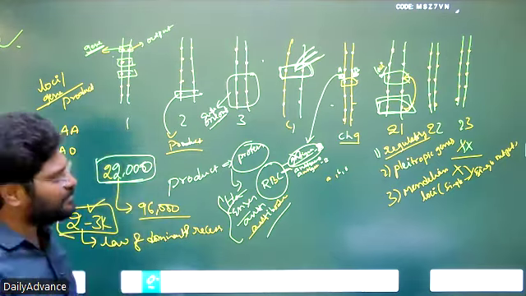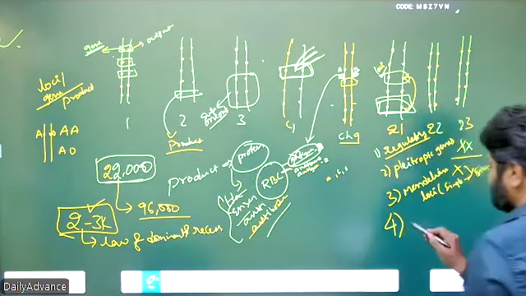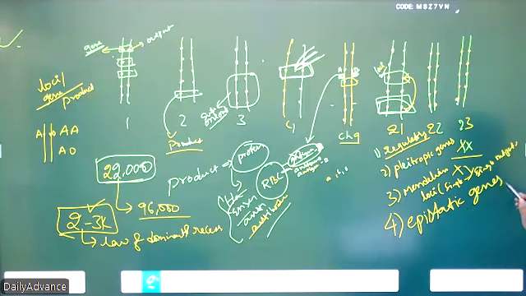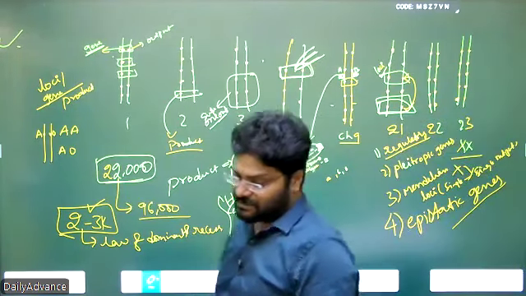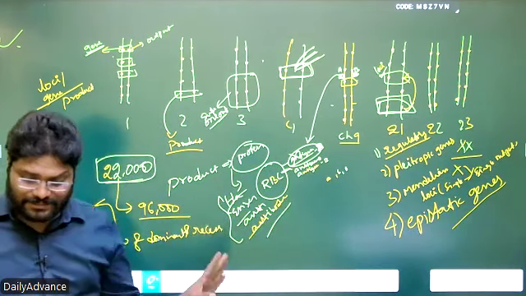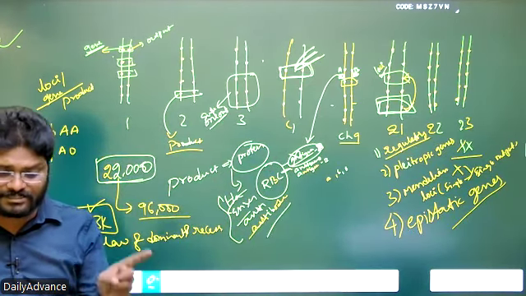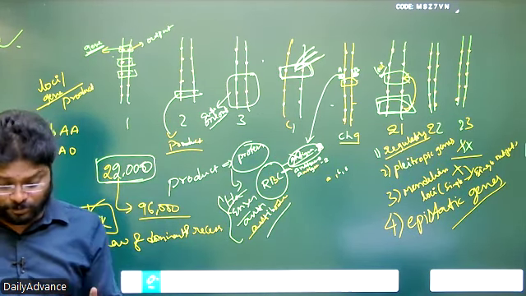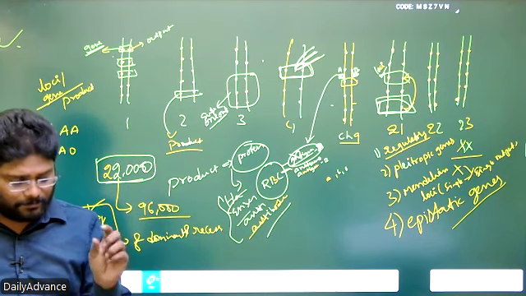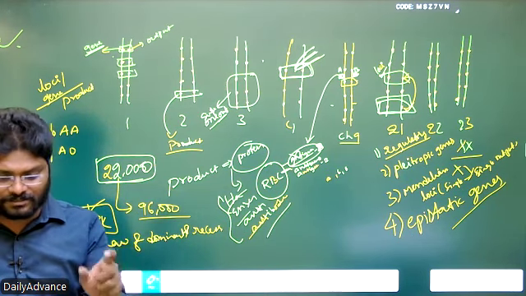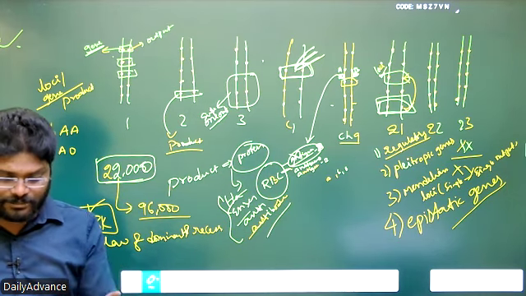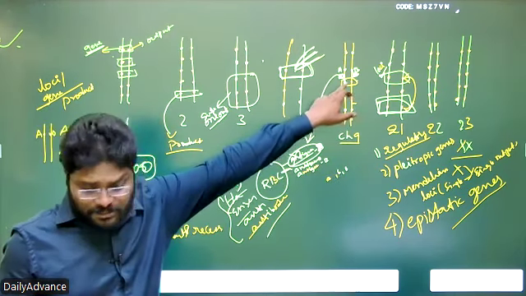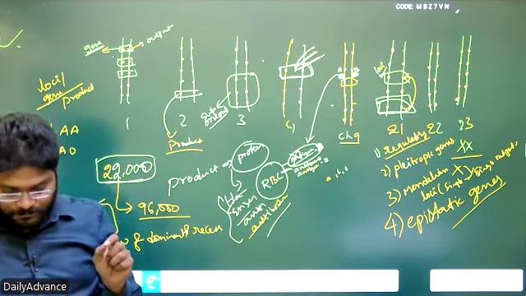Another kind, epistatic genes, is also there. So there are multiple varieties, out of which we are talking about only Mendelian genes. Mendelian genes are single locus, single output, or single character. If a locus gives multiple outputs, it's not Mendelian. This locus never follows the Mendelian law of dominance and recessiveness. If a locus gives only one output, for example the chromosome 9 pair locus, it is only producing the blood groups.